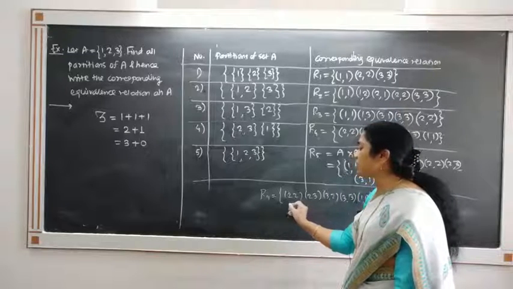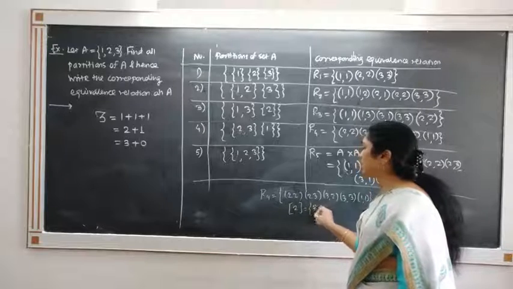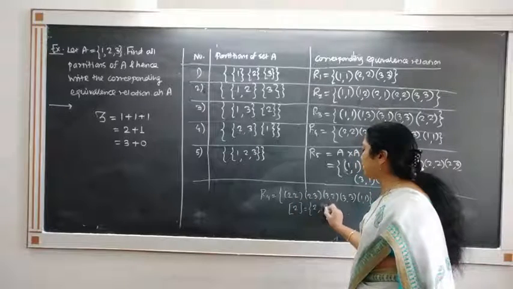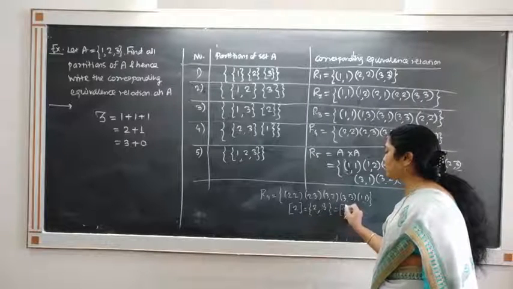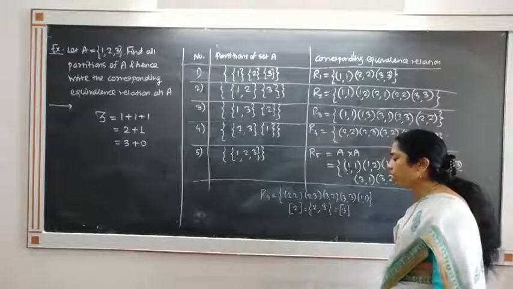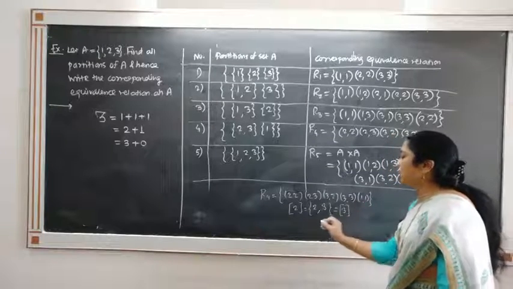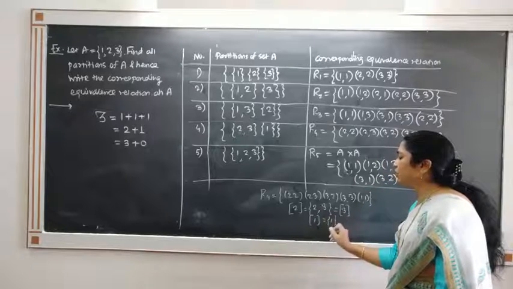What is the equivalence class of 2? Those elements which are related to 2. 2 is related with 2 and 2 is related with 3. So {2, 3}. This is the same as the equivalence class of 3 also, because 3 is related with 2 and 3 is related with 3. And the equivalence class of 1 is nothing but 1 itself, because 1 is related with 1.